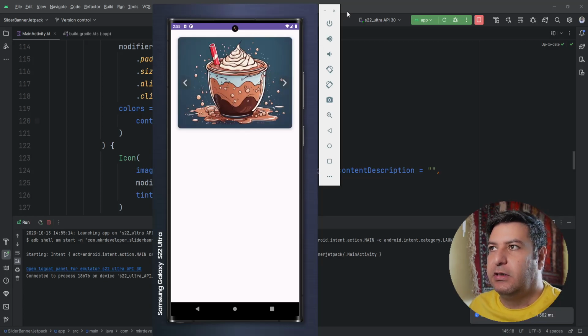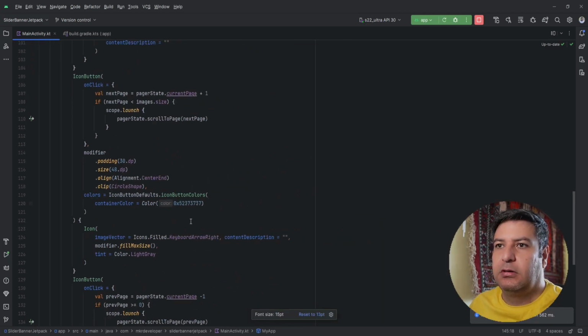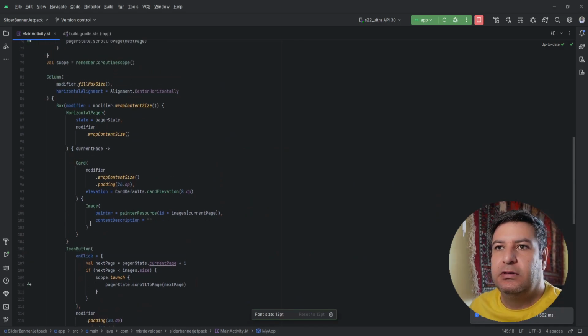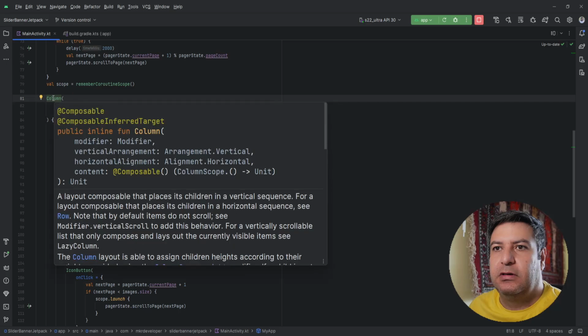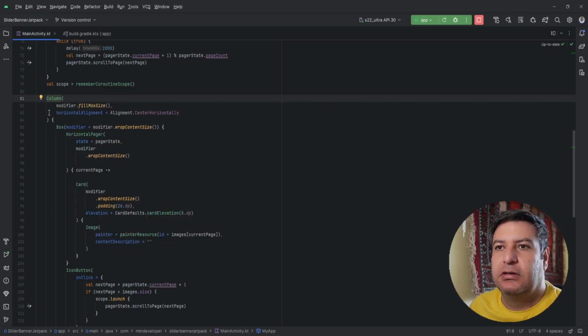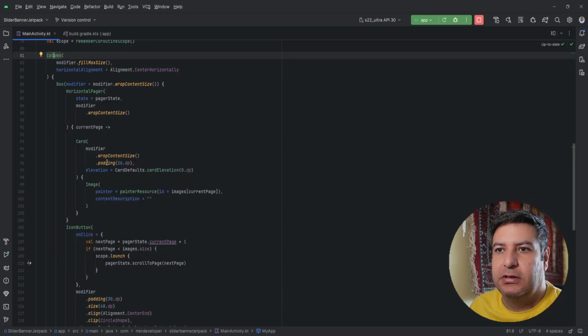Now the page indicator. Okay, it should be, let's say, inside of this column, this one, but outside of the box. Better to have it outside of the box.